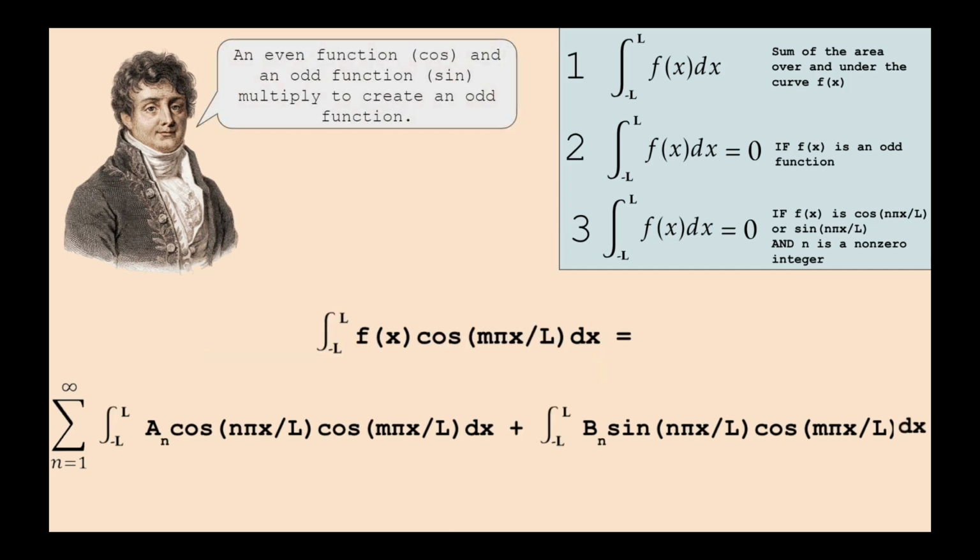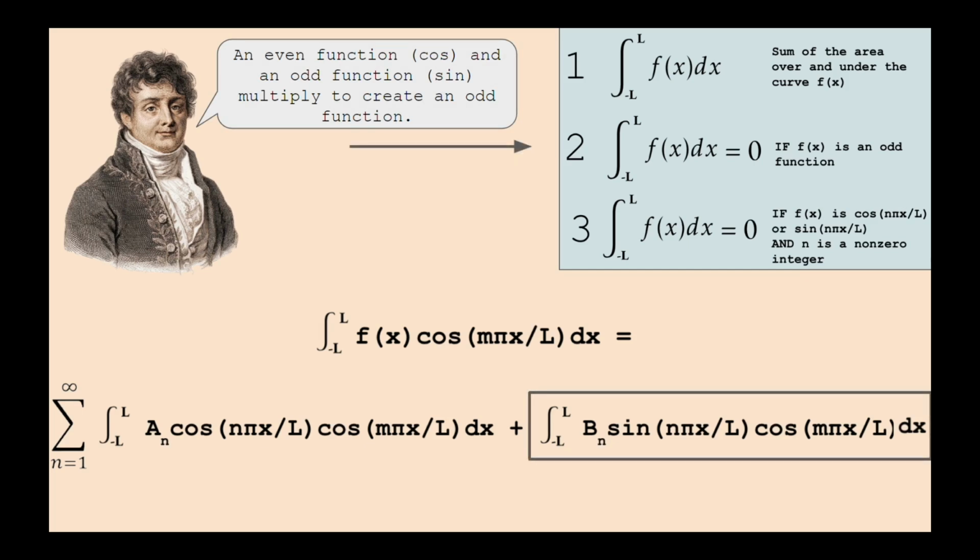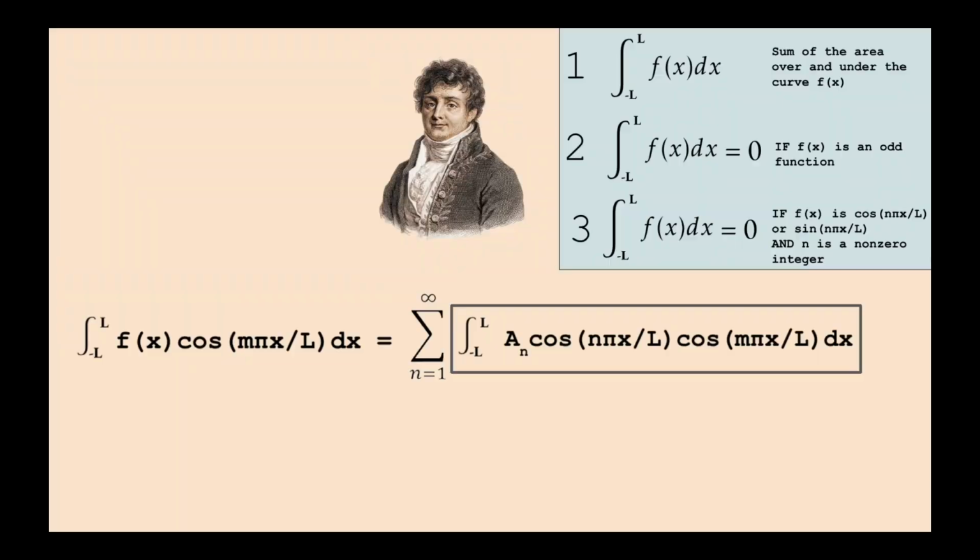Additionally, we have learned that an even function times an odd function equals an odd function. Therefore, cosine of m pi x over L times sine n pi x over L is an odd function. So, by our second rule, it is also equal to 0. Alright, our equation is looking much simpler now. We only have one term left in the summation to get rid of. Sadly, our three rules won't help us here, yet.